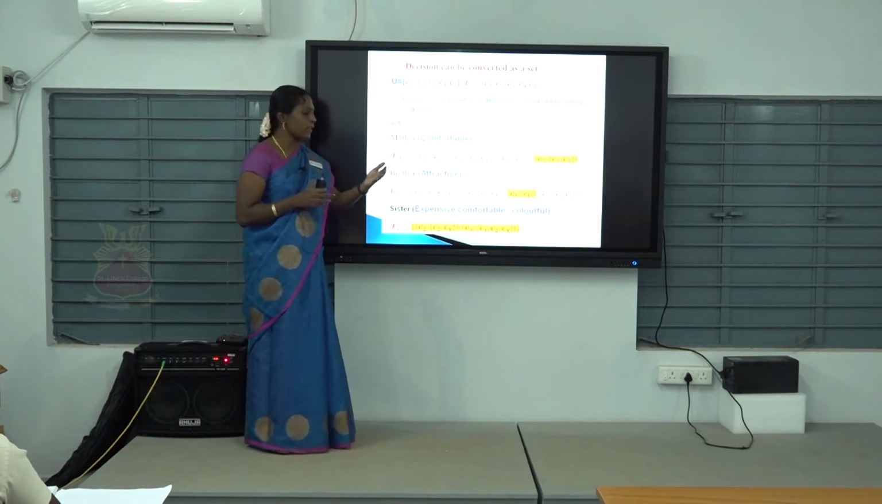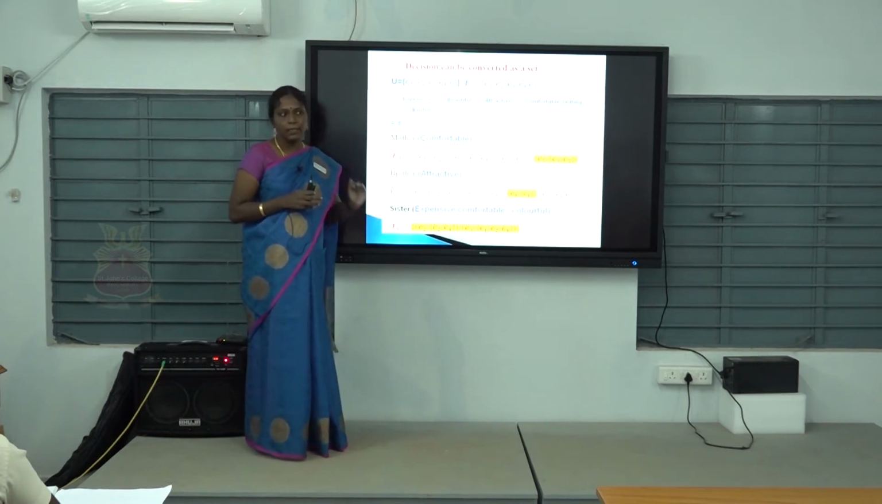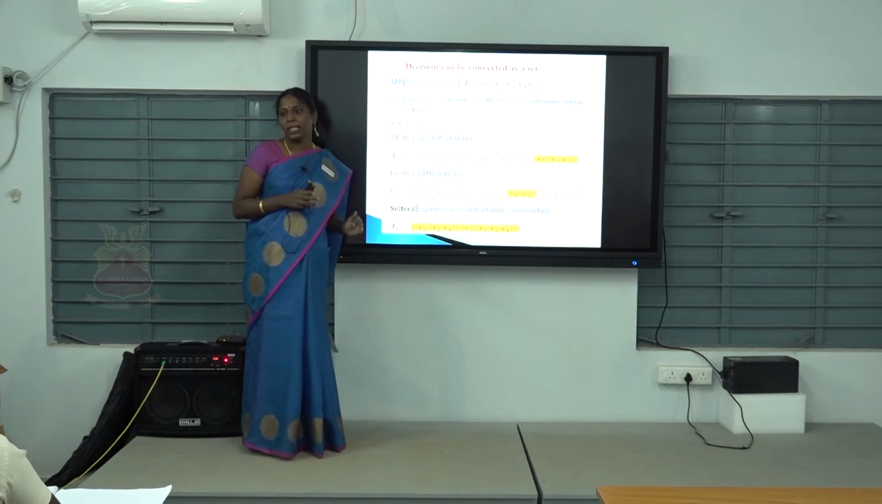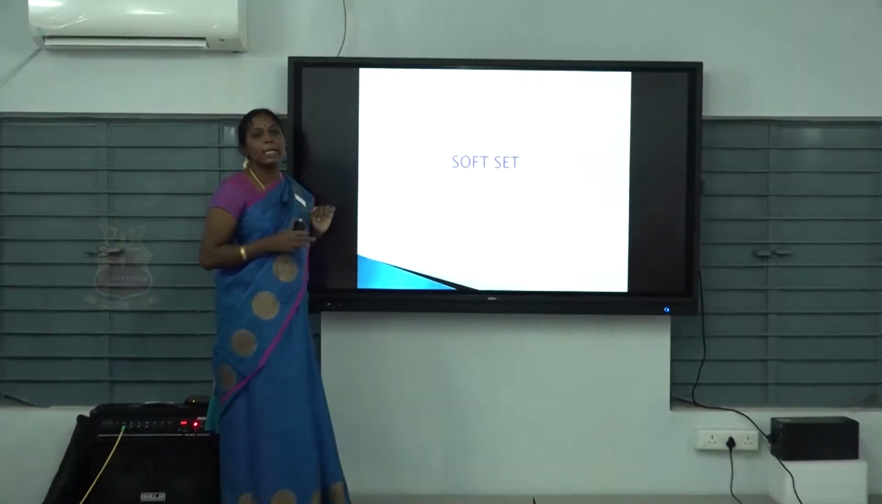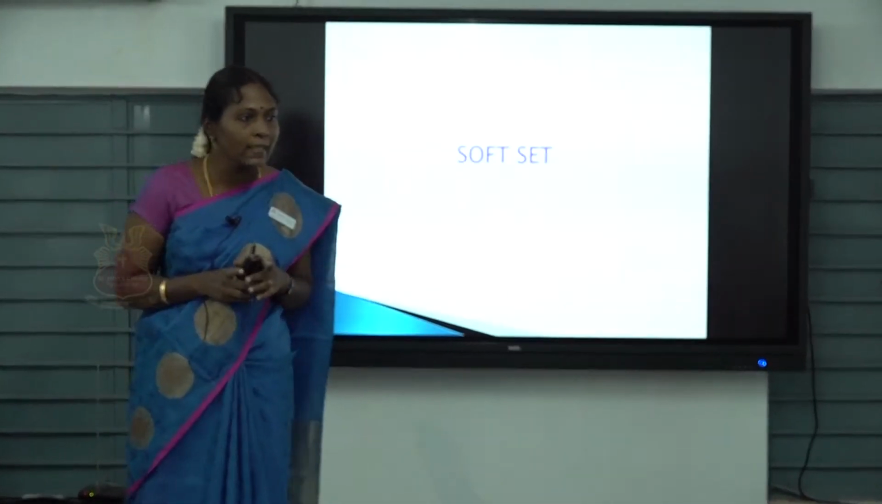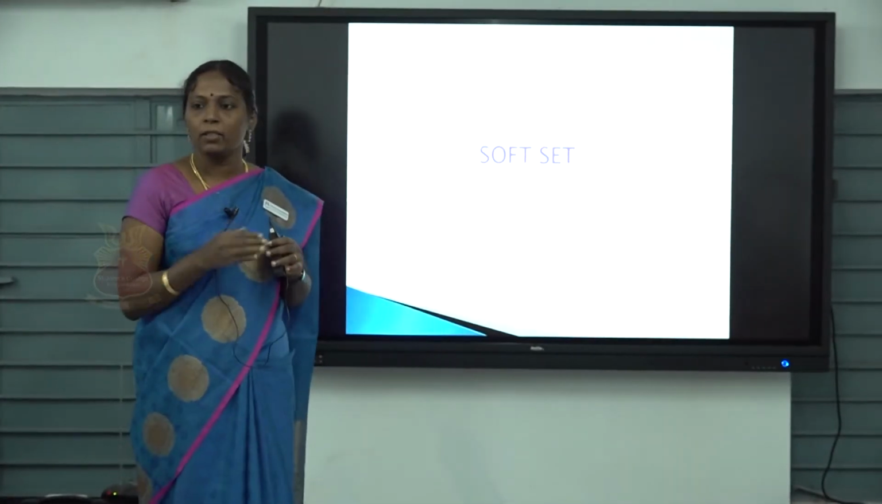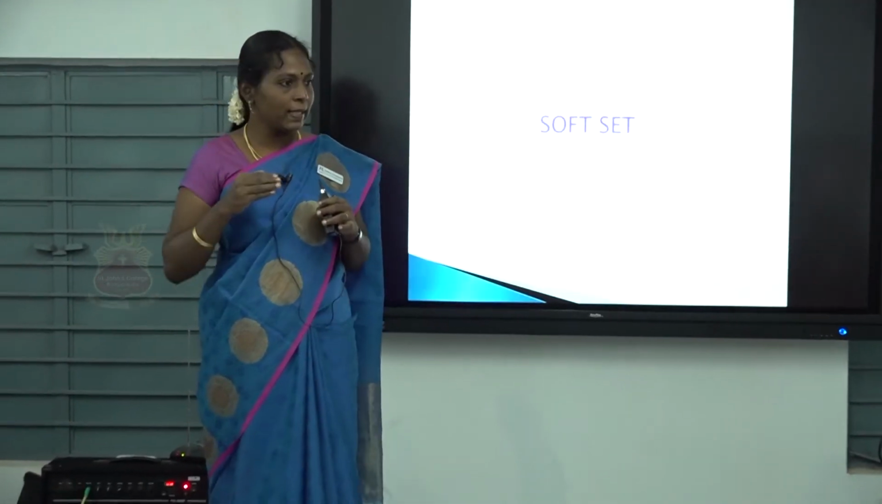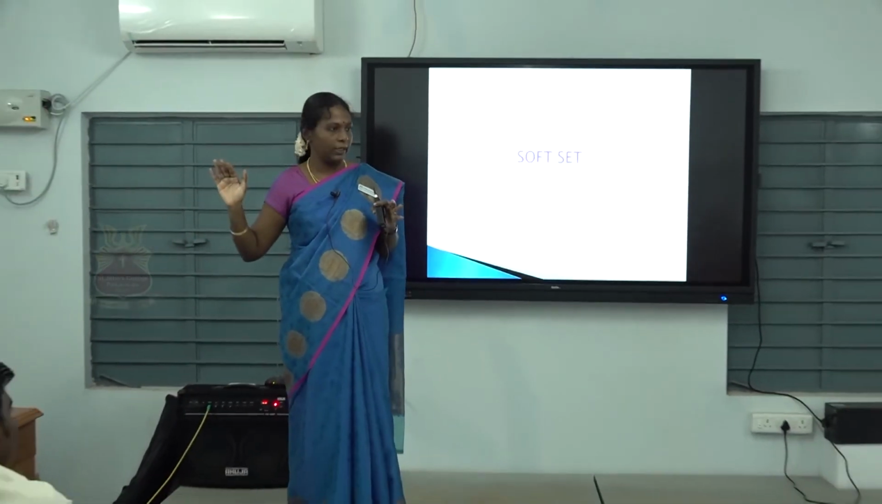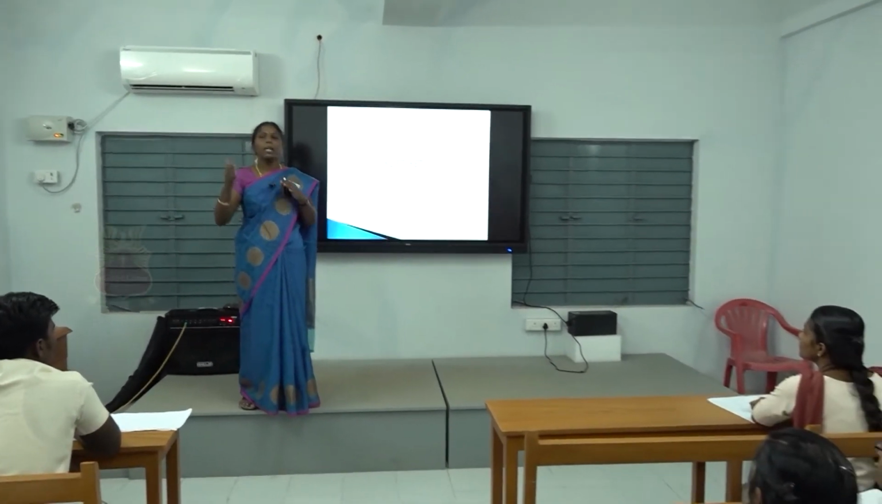These are the members' decisions given by a set. So this set is known as a soft set. To write a soft set, we need the universal set and the set of decision parameters. If we have these, we can write it.